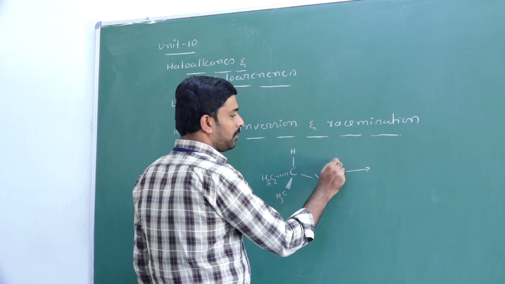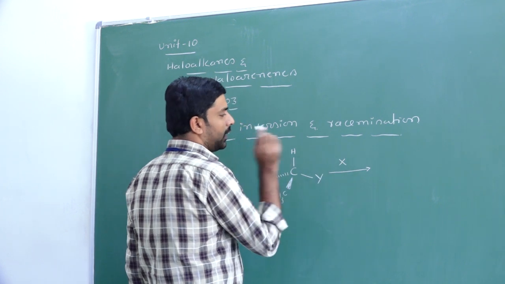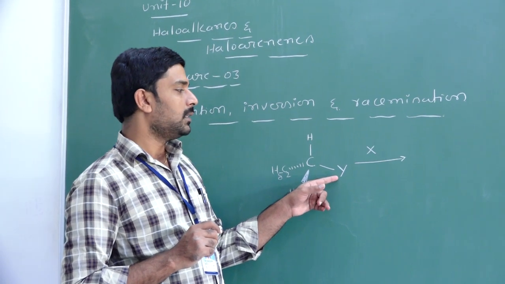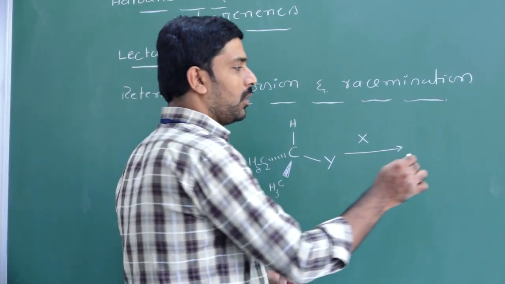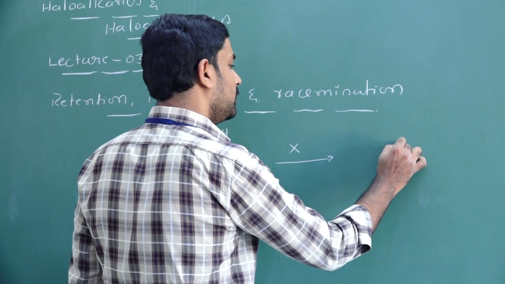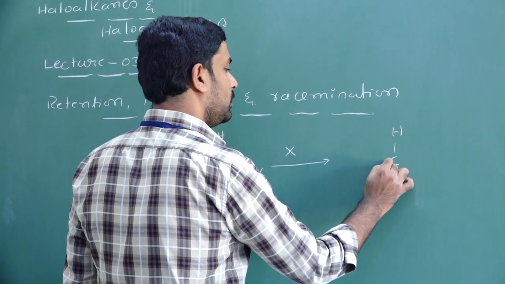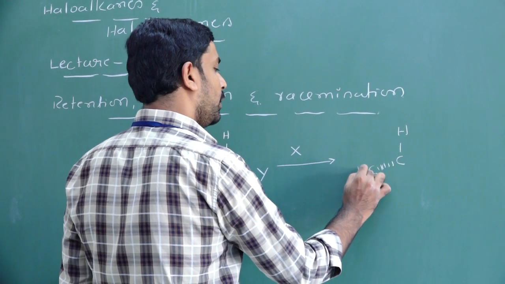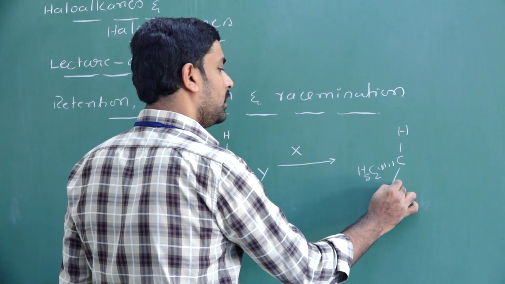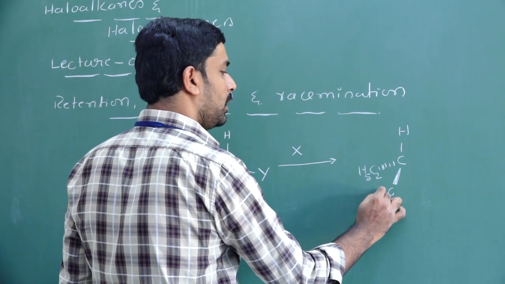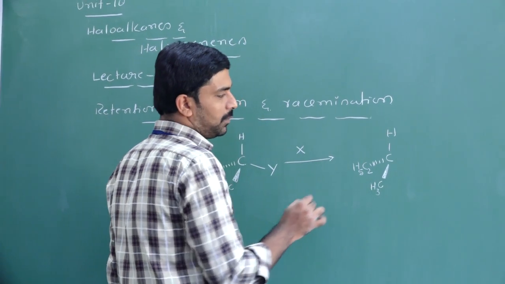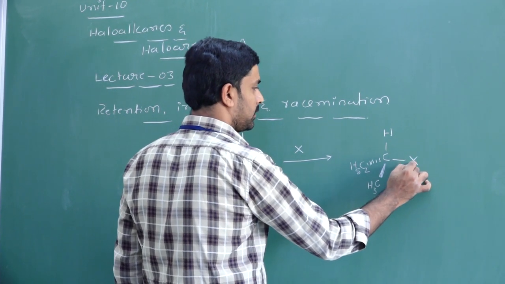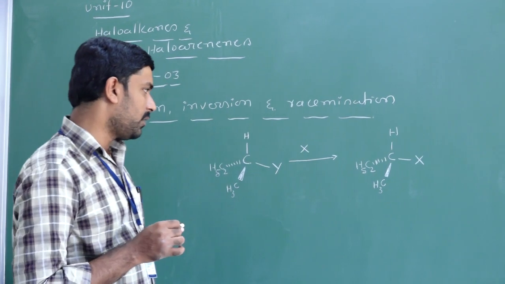When you add a nucleophile X to this reaction, the nucleophile replaces the Y and you get a product: carbon, hydrogen, and here the ethyl group present below the plane, and the methyl present above the plane, and Y is replaced by X. Just see the configuration.